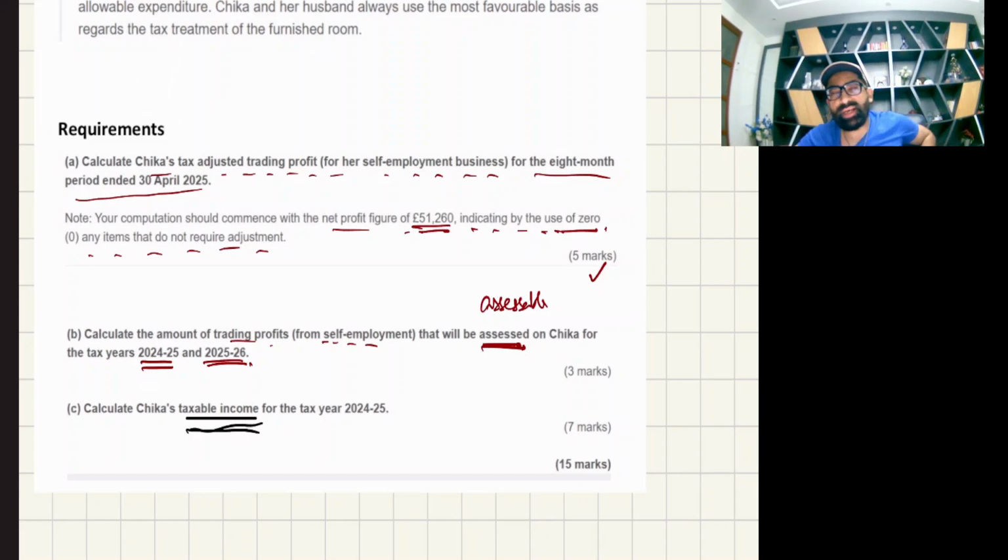So whenever somebody asks you to calculate taxable income, then it means you need to calculate all incomes in this question. You need to calculate interest income, dividend income, property income, whatever income is given in the question, you need to work on it. Okay, so one major part in this question is property income, which is honestly very easy. We have covered this in class. If you have taken the class, you have seen it.